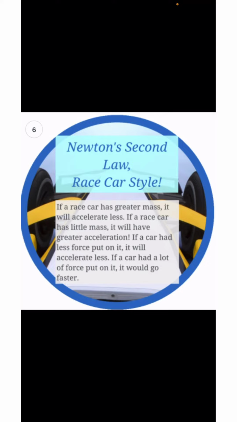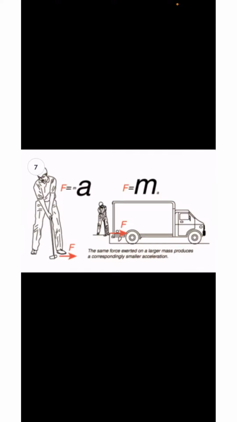If a car has less force put on it, it will accelerate less. If a car had a lot of force put on it, it would go faster. To get the force, multiply mass with acceleration. And the same force exerted on a large mass produces a smaller acceleration.